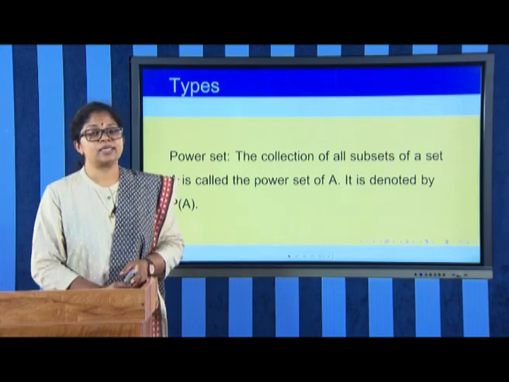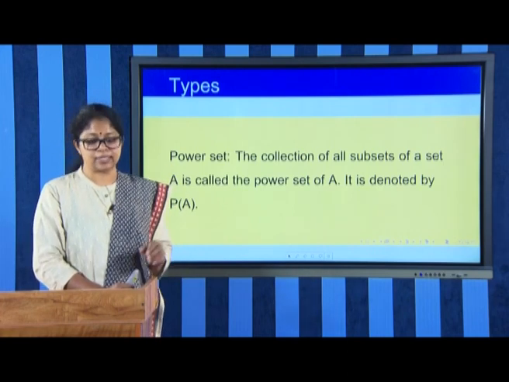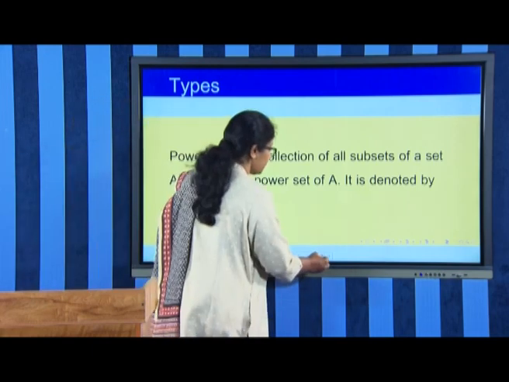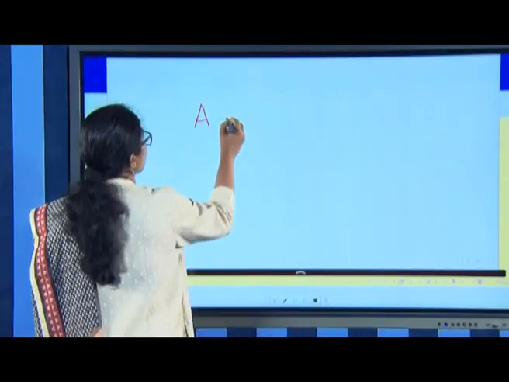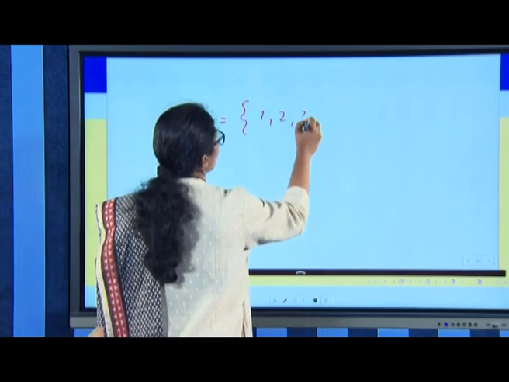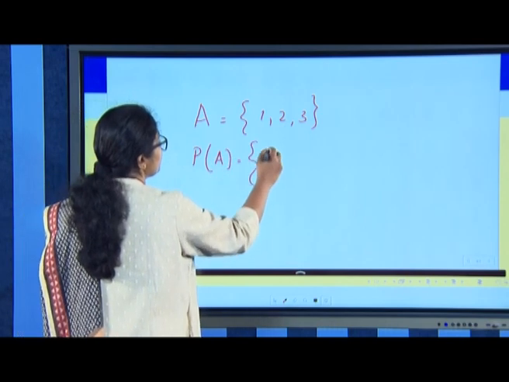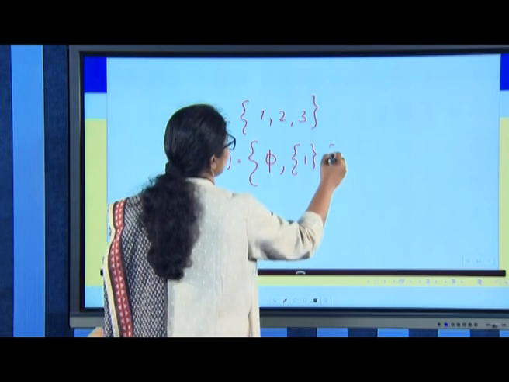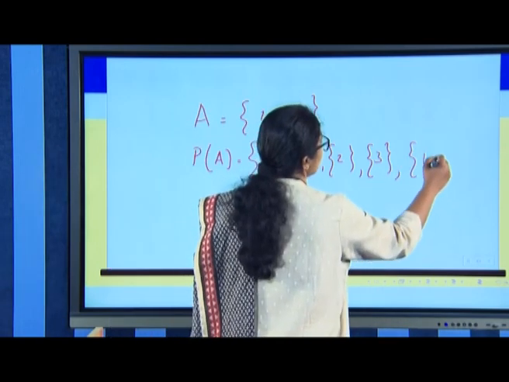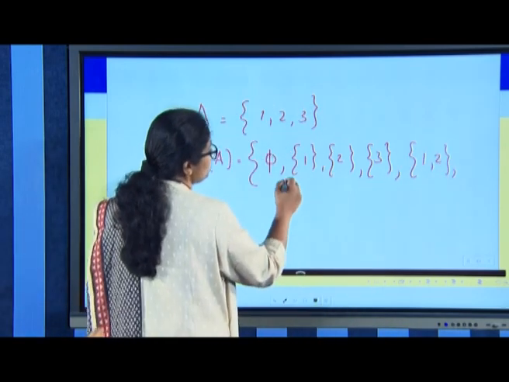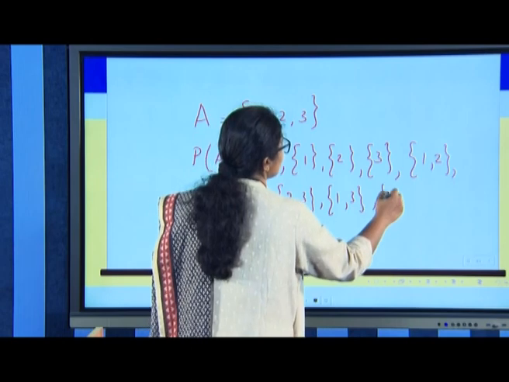Then we have a power set which consists of all the subsets of the set A. Suppose we have a set A which is equal to, say, the set {1, 2, 3}, then the power set of A will consist of the empty set, the singleton sets {1}, {2}, {3}, then the sets of 2 elements {1, 2}, {2, 3}, {1, 3} and the set {1, 2, 3}.